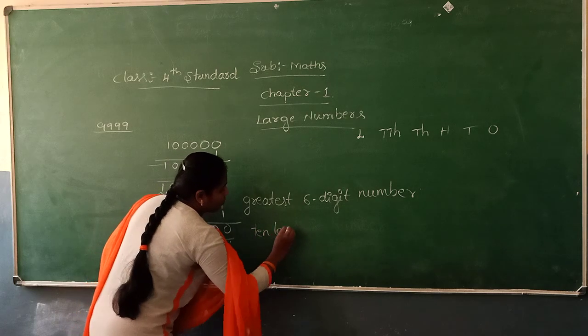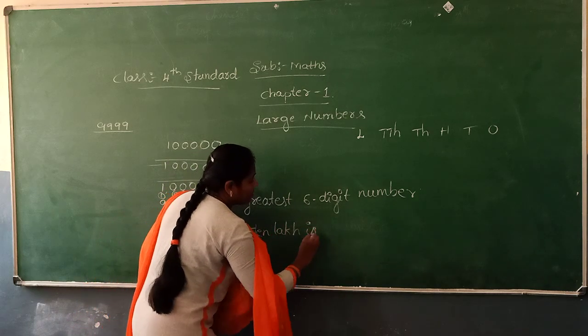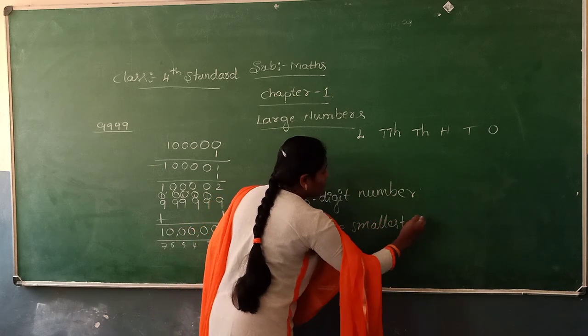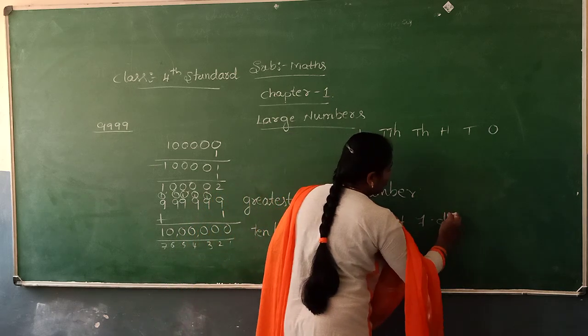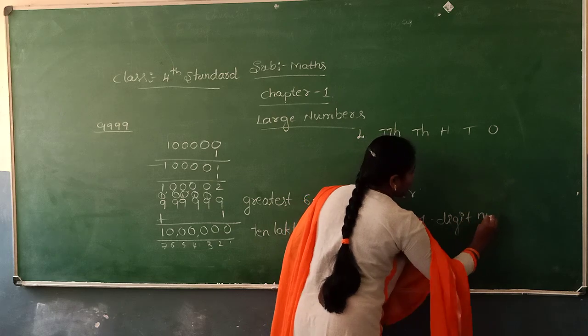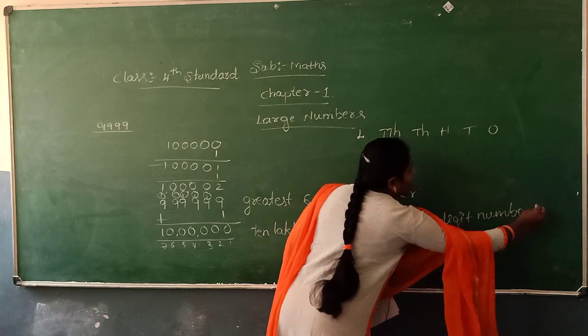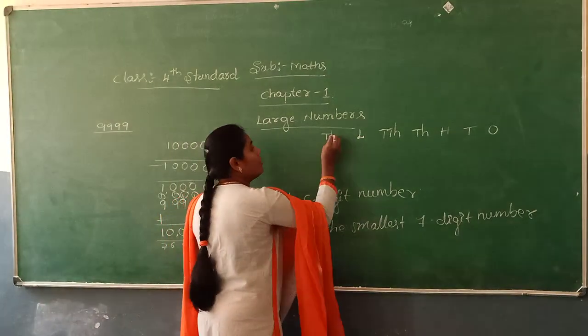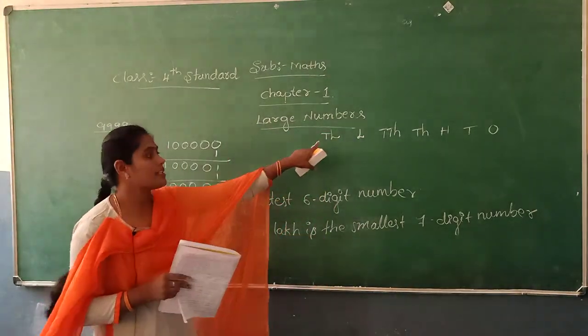10 lakh is the smallest 7-digit number. In the place value chart, the 7th place from the right is the 10 lakhs place.